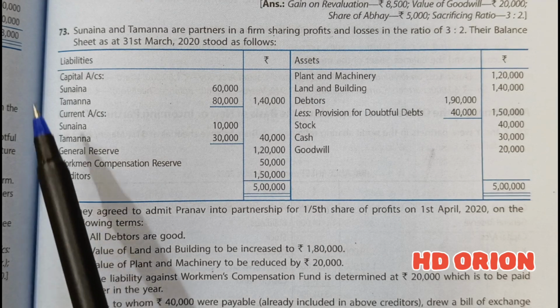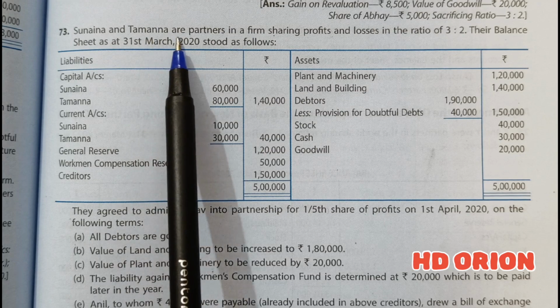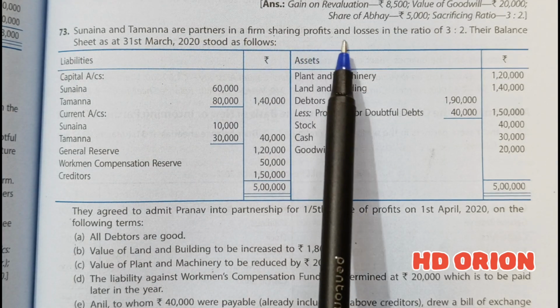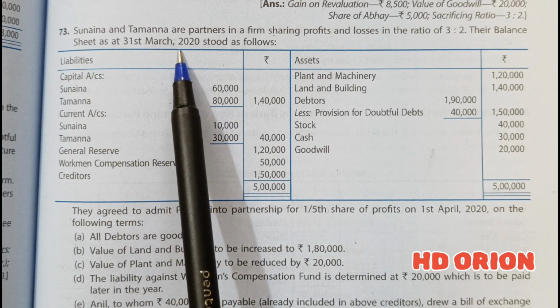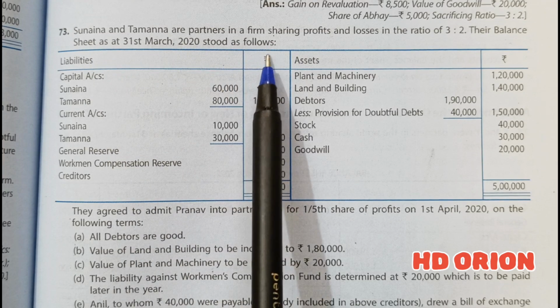Now let us see question number 73. Sunaina and Tamanna are partners in a firm sharing profits and losses in the ratio of 3:2. Their balance sheet as at 31st March 2020 stood as follows.